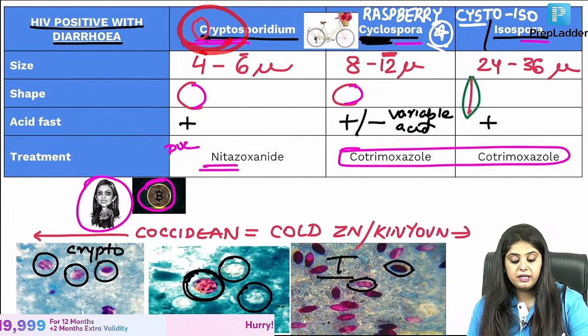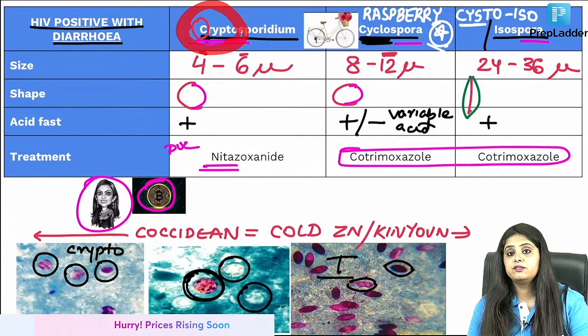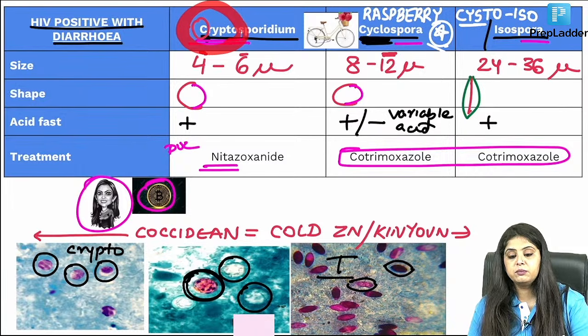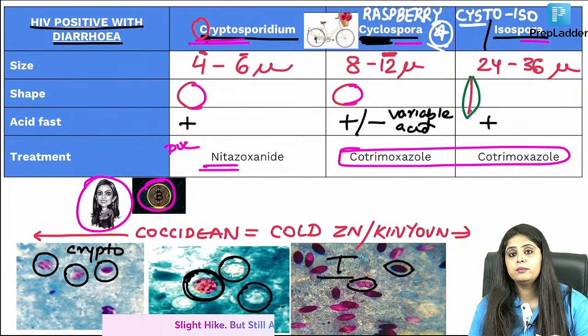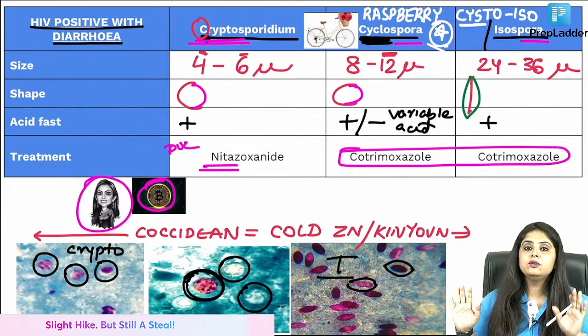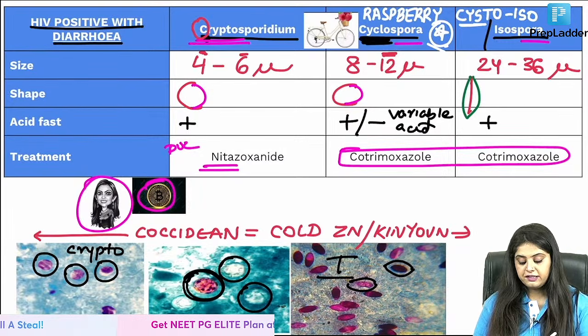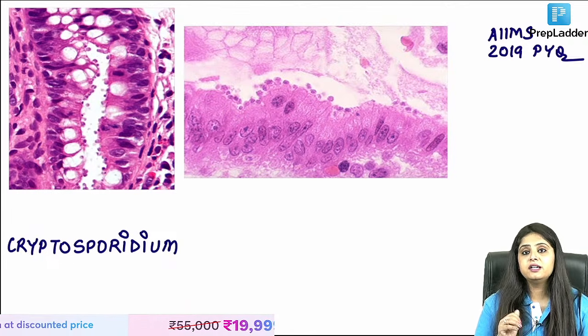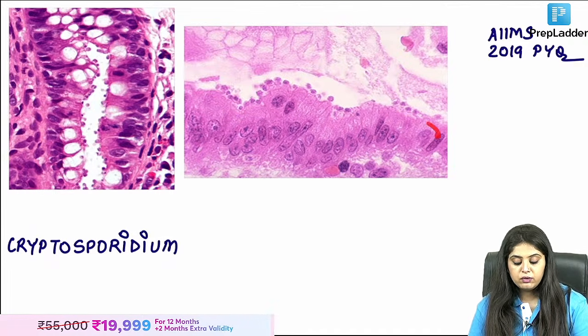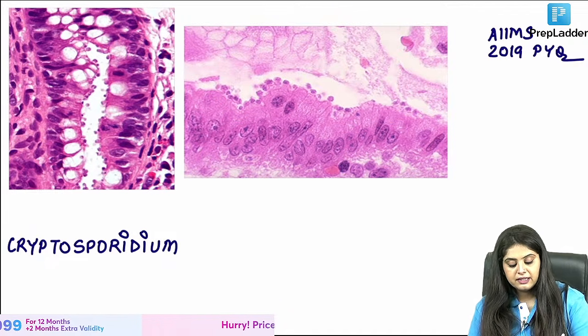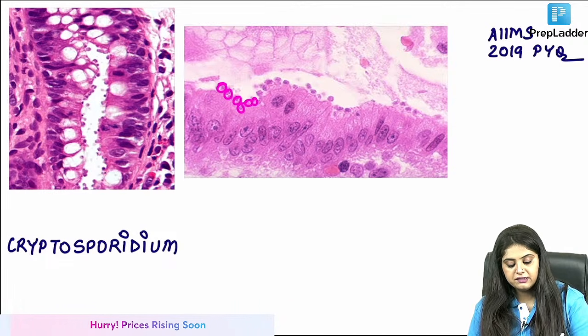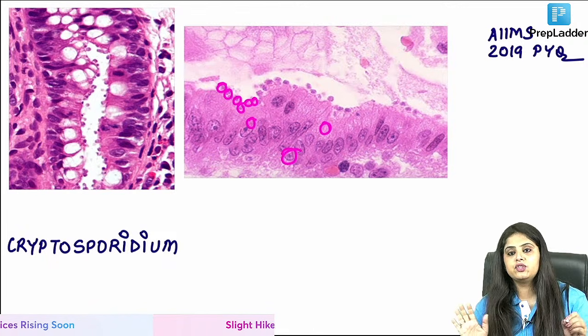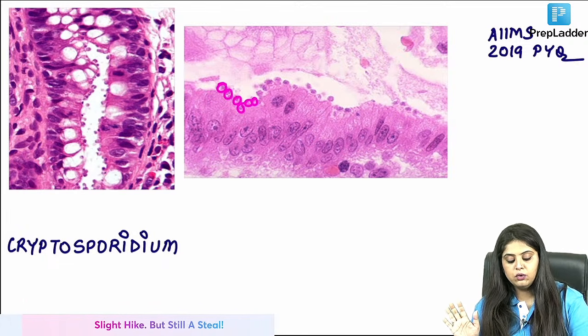Crypto means hidden. Everyone has to listen, this can come in NEET and FMG also. Crypto means hidden, so ma'am, when it goes into my intestine, it does not nicely go and sit inside the cells. It says I will hide, like I'll make a tunnel and sit hidden in a tunnel. Cryptosporidium has to be kept hidden. So now when I look at the intestine, I can see that this parasite is hiding like this. See, it could have gone inside the cells and chilled, relaxed. It said no, I will go and sit.